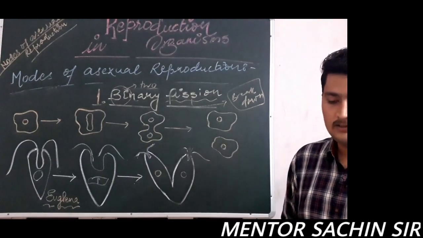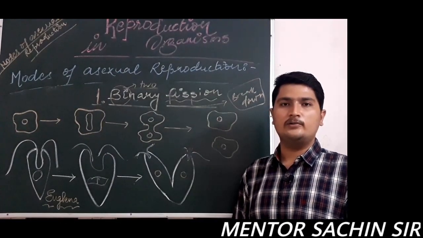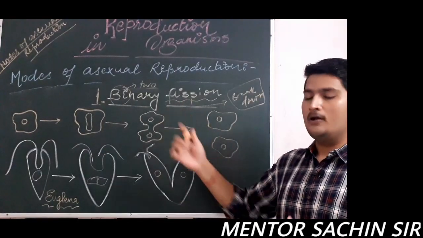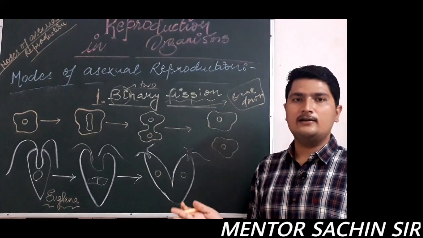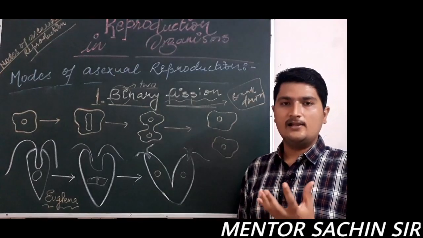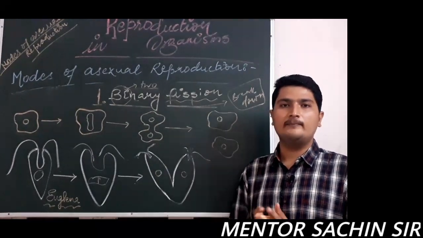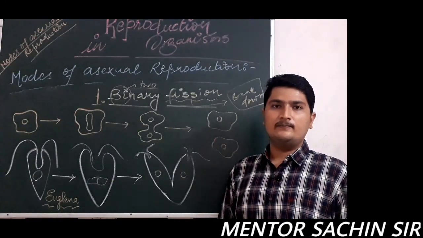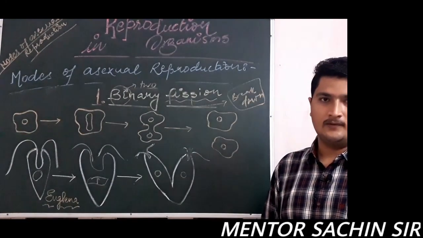In biology, the newly formed organisms are said to be daughter organisms or daughter cells. Therefore, in binary fission, one parent body is divided into two daughter cells. एक सेल जो होगी पेरेंट की बॉडी की वो कितने सेल में डिवाइड हो जाएगी? टू सेल्स में डिवाइड हो जाएगी एंड सच डिवीजन इज कॉल्ड बाइनरी फिशन.